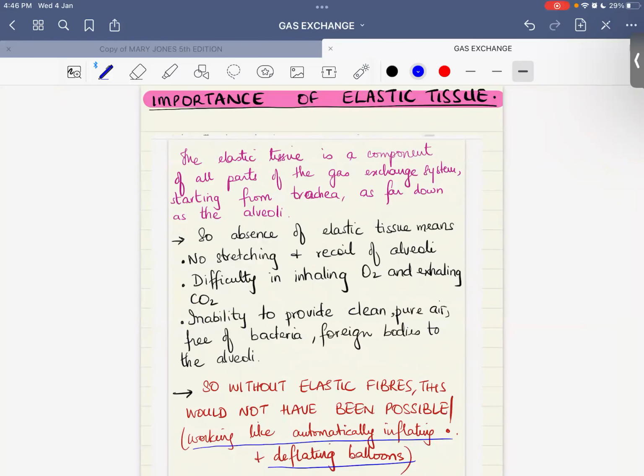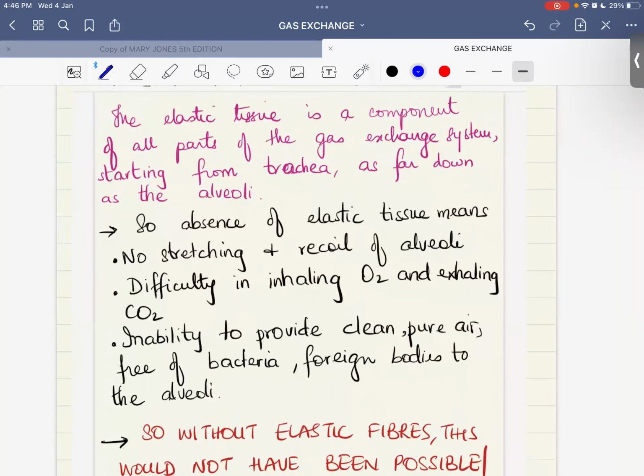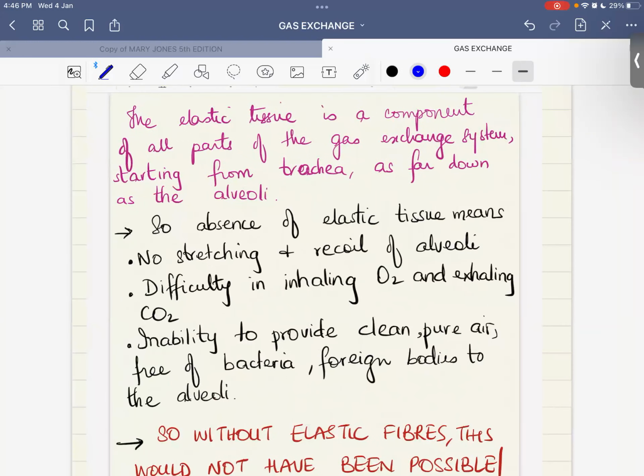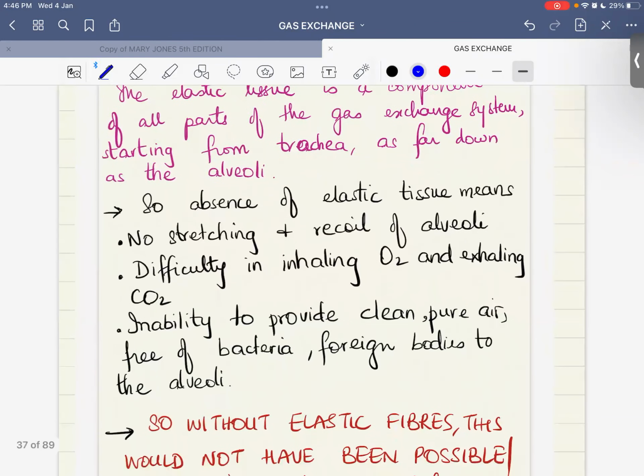Importance of the elastic tissue. I have made a separate slide on the importance of the elastic tissue. Why? Because this is asked in exams. So the elastic tissue, as the name indicates, वो elastic fibers के form में हमें नजर आता है. It is a component of all parts of the gas exchange system, not only the trachea, but the elastic tissue is found in the bronchus, in the bronchioles, and even in the alveoli. ठीक है, सब जगह में आपको नजर आएगा, starting from the trachea as far down as the alveoli.